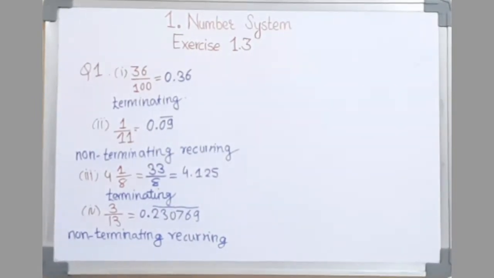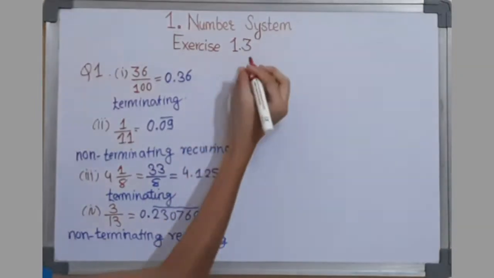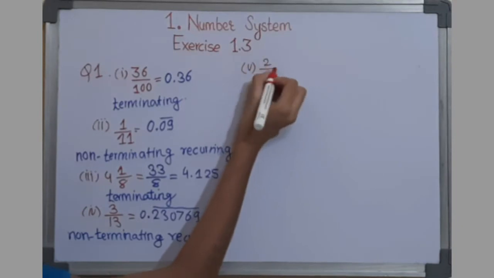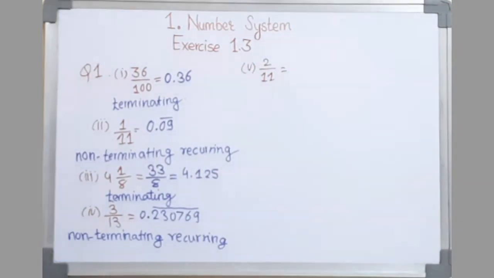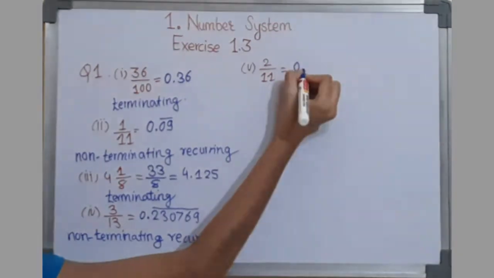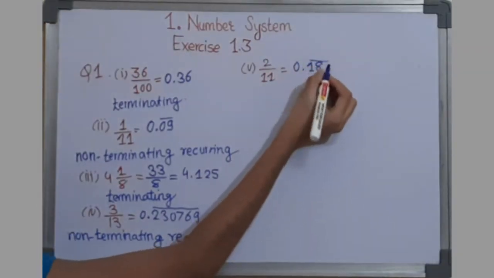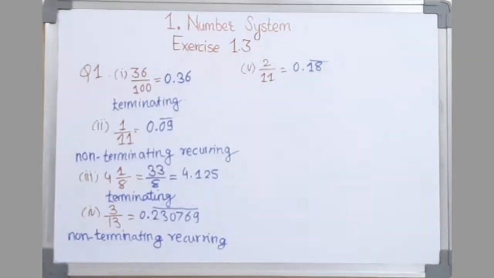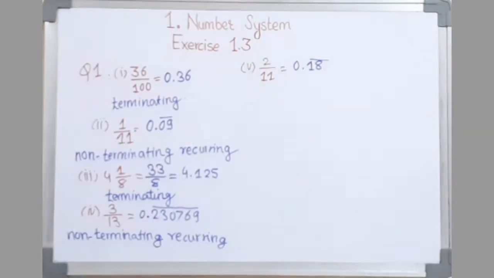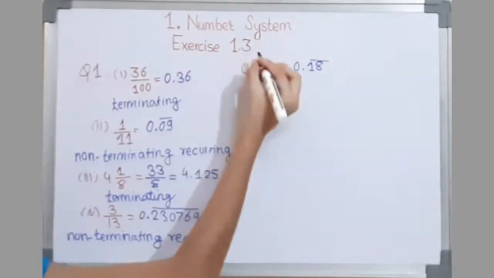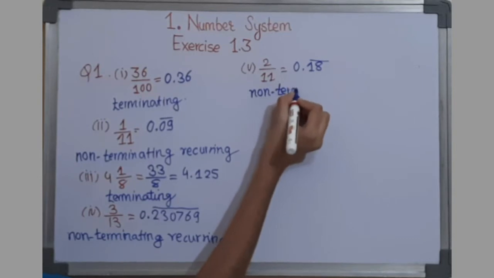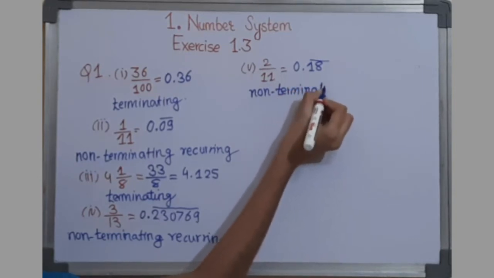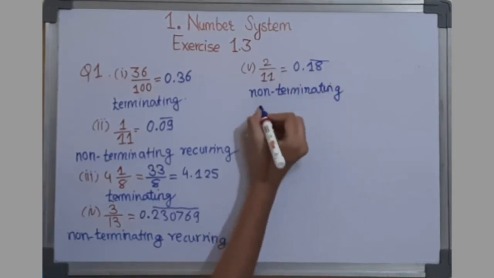Then the fifth one is 2 upon 11. The decimal form of 2 upon 11 is 0.18 with a bar over 18. As this block of digits is continuously repeating, the decimal expansion is non-terminating recurring.